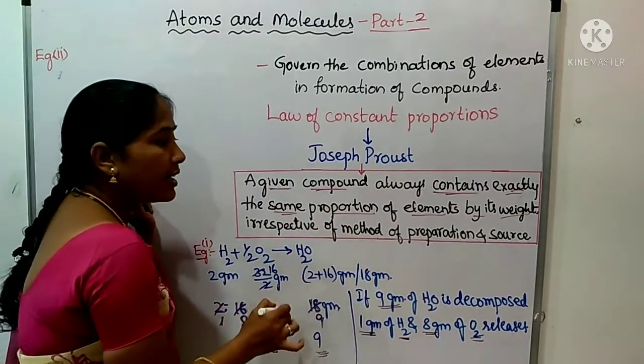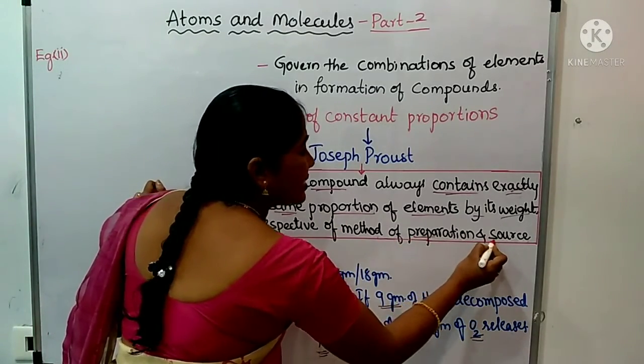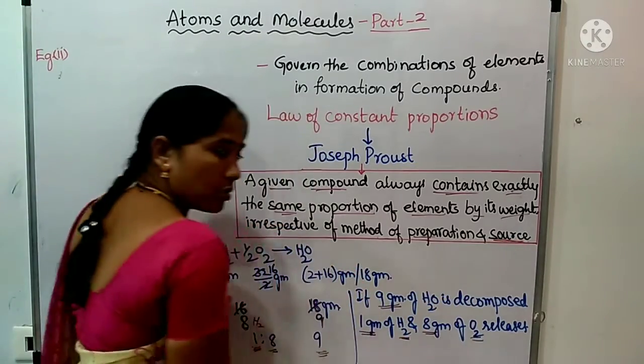This proportion does not depend on the method of its preparation, and it also does not depend on the source.